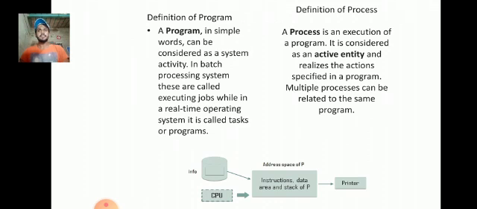Definition of program. A program in simple words can be considered as a system. In a batch processing system these are called jobs, while in a real-time operating system it is called a task. Definition of process. A process is an execution of a program. It is considered an active entity and realizes the actions specified in a program. Multiple processes can be related to the same program.